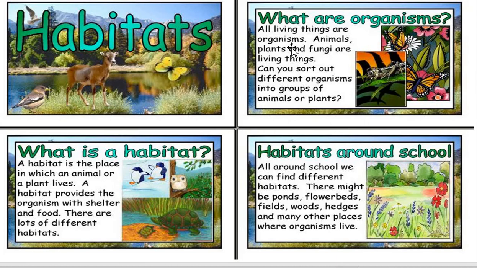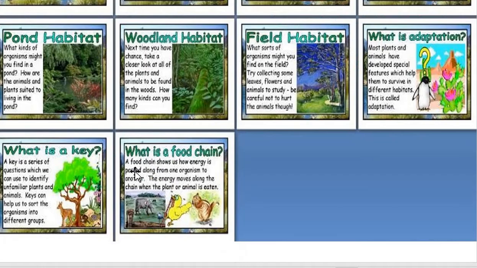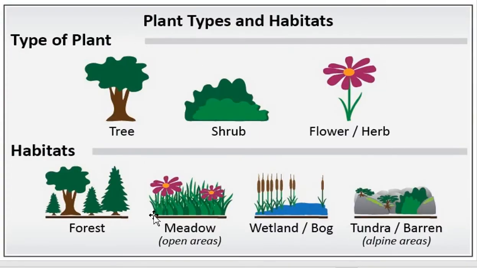Here you can see all the living organisms, whether it is animals, plants, or fungi, everything comes under living organisms. And food chain. Let's see a food chain. A food chain shows us how energy is passed along from one organism to another. The energy moves along the chain when the plants or animals are eaten. Plants also come under living organisms.